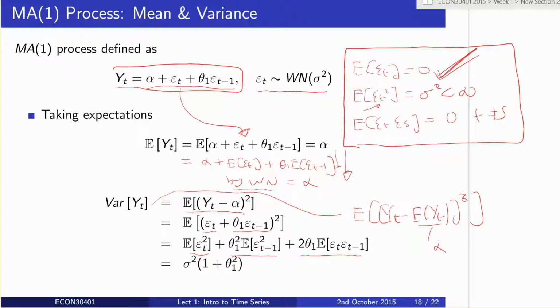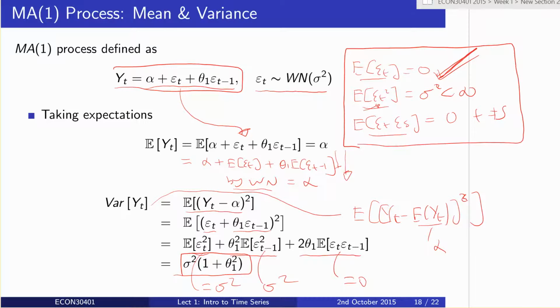Okay, so expanding out the quadratic and taking expectations, we can see that by white noise, this term here equals sigma squared, this term here equals sigma squared, and this term here equals zero, by using these 3 assumptions of white noise. Putting it all together, we get the variance of yt is sigma squared times 1 plus theta 1 squared. So using the white noise assumption, we've shown that the mean of this process is alpha, and the variance of this process is sigma squared times 1 plus theta 1 squared.